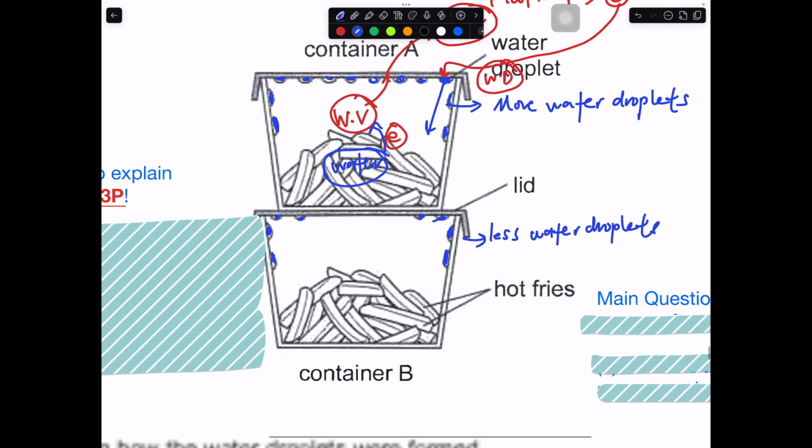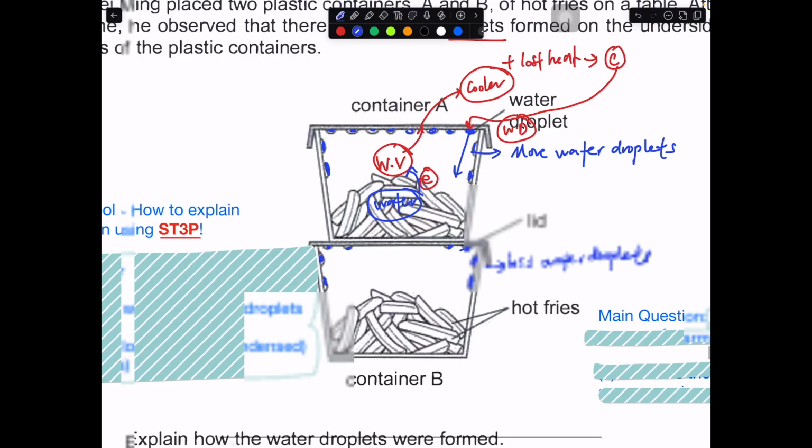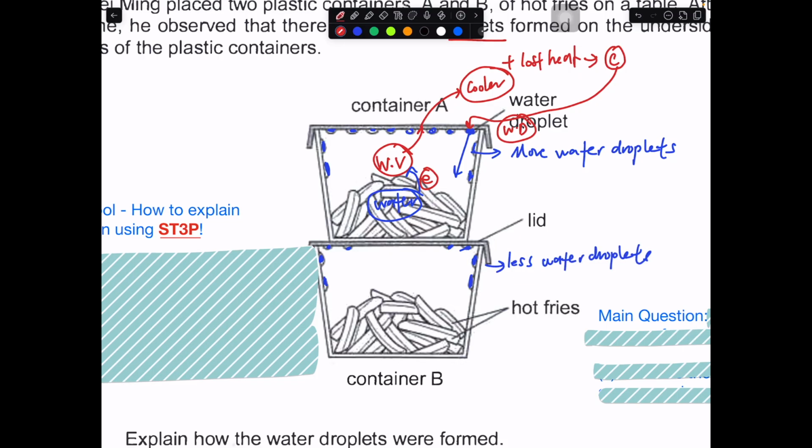Another way that we can look at this case is that the water vapor that's around in the container, in the box, when it touches the hot French fry, gains heat from the hot French fries and becomes warm water vapor. That means the water vapor increases in temperature when it gains heat from the hot French fry. The water vapor is already there. So what happened to the warm water vapor? Same thing: it touches this surface, loses heat, condenses, and becomes water droplets again.